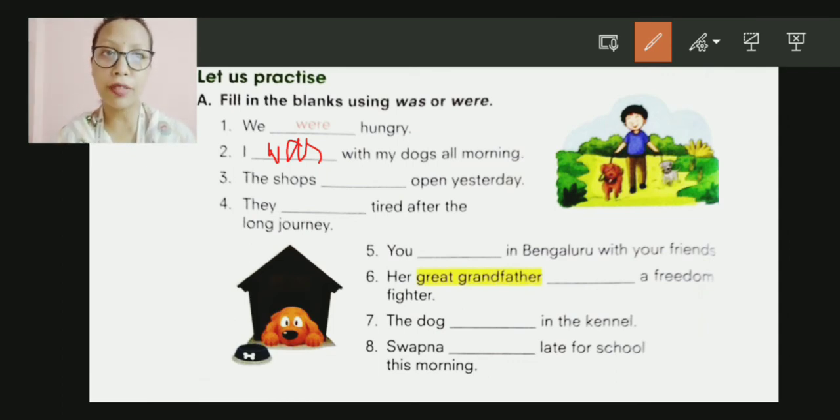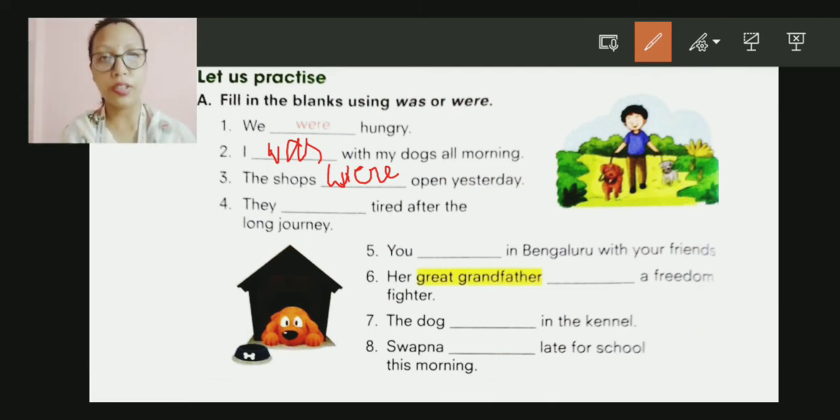So I was with my dogs all morning. Then the third one, the shops dash open yesterday. The shops, your S is there, it is a plural, therefore we are going to use were here. So the shops were open yesterday.